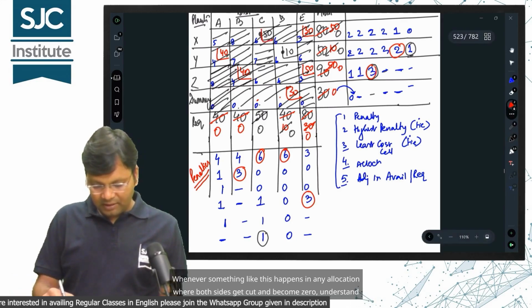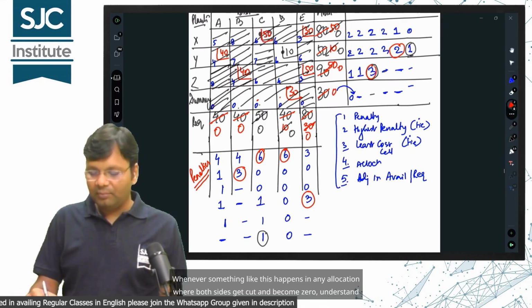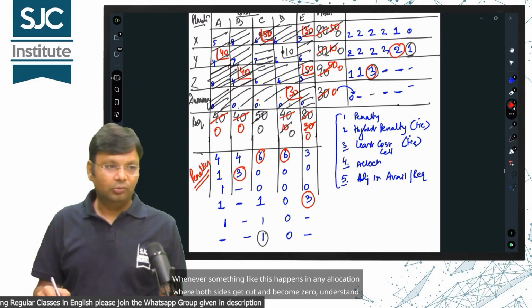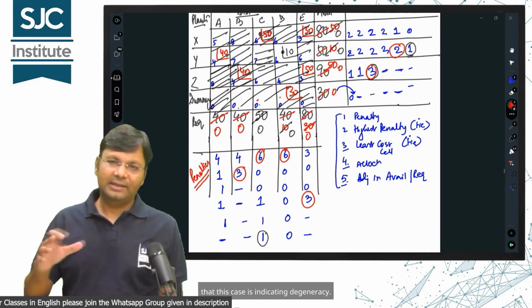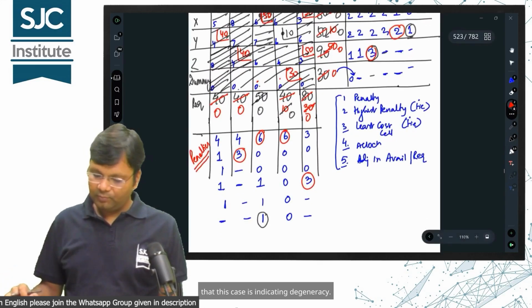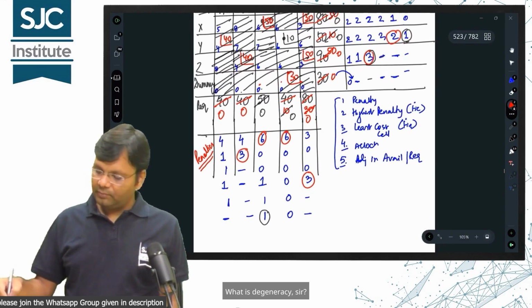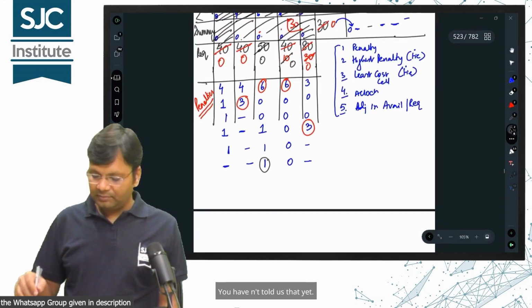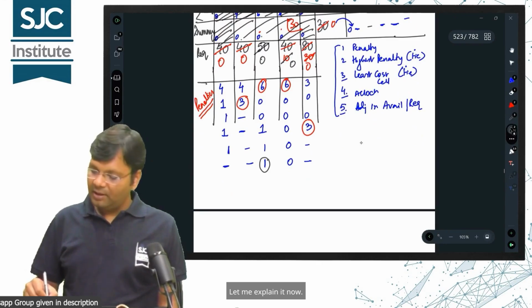Whenever something like this happens in any allocation, where both sides get cut and become 0, understand that this case is indicating degeneracy. What is degeneracy, sir? You haven't told us that yet. Let me explain it now.